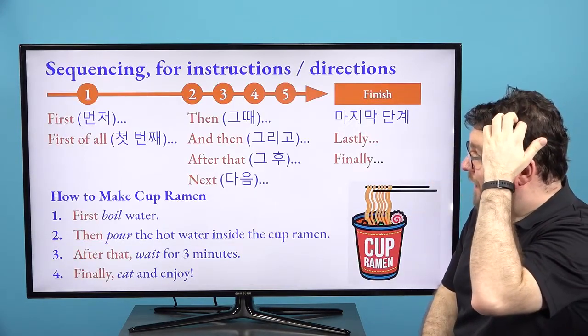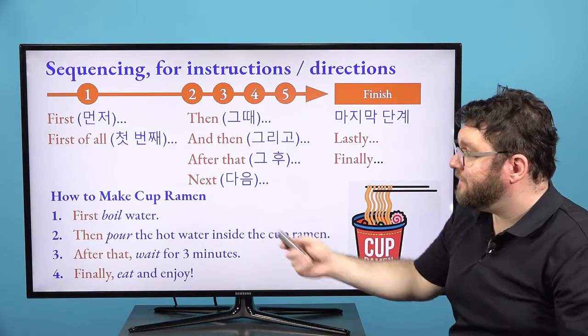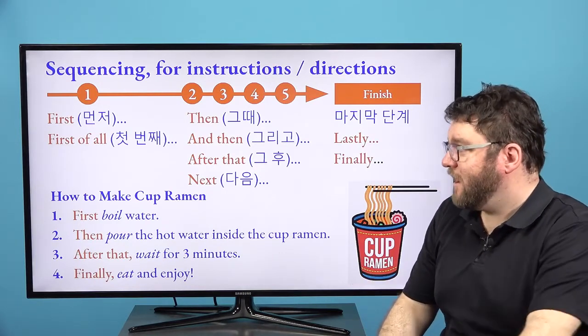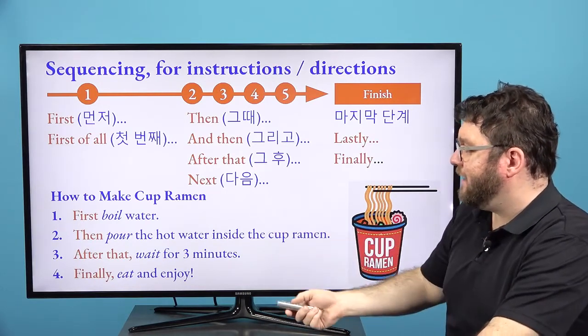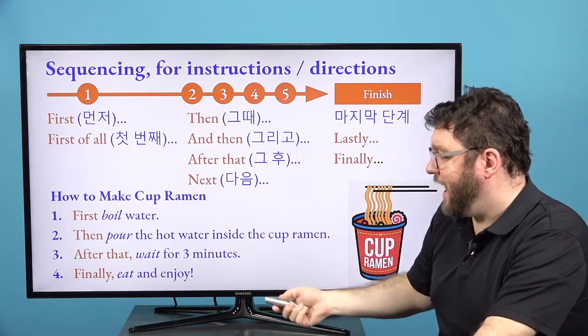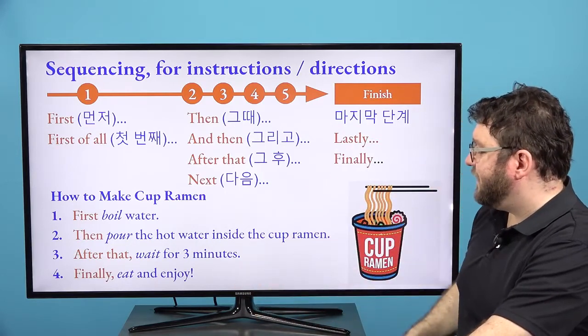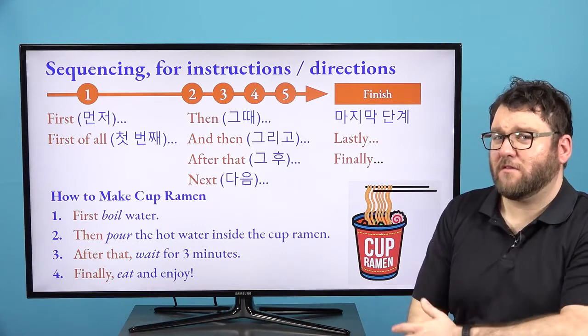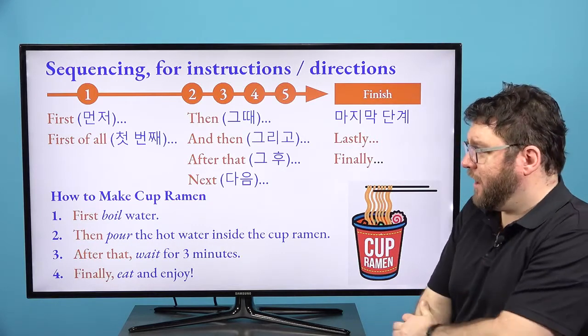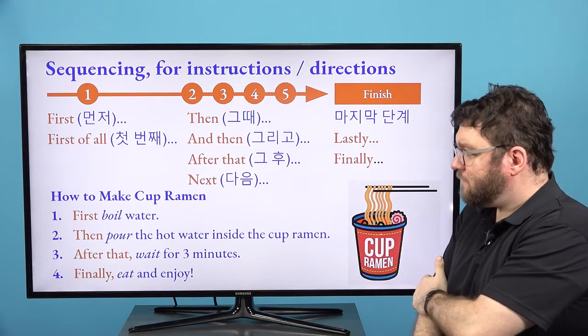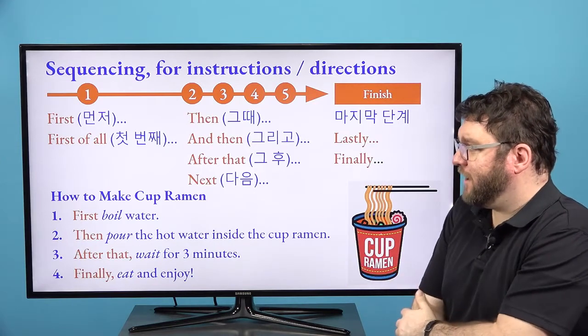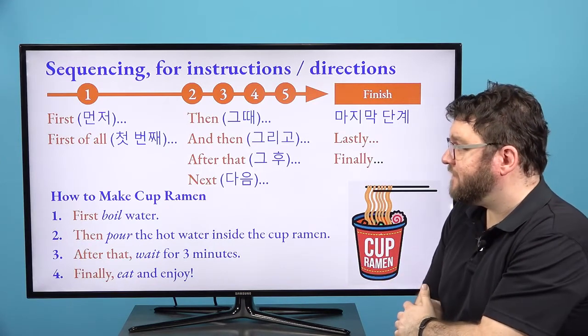So then we talked about the differences. This is just a quick thing. Sequences. First, second, then, after that, finally, lastly. These are some things you can view on your own time. This is about talking about the order of things.